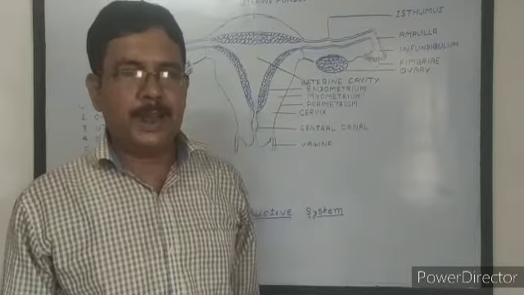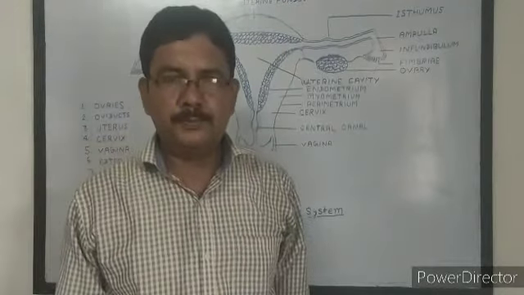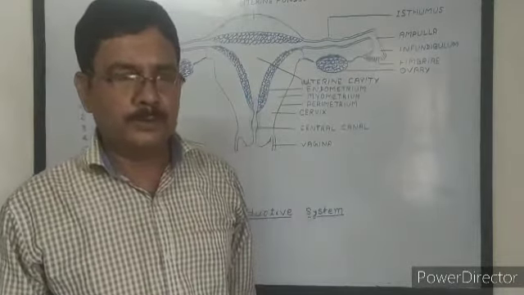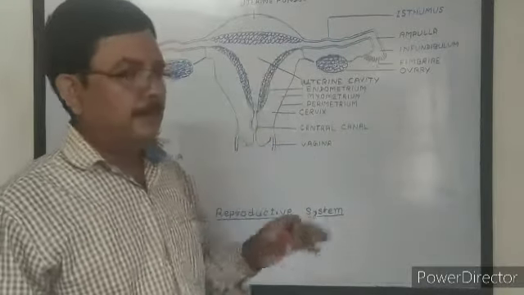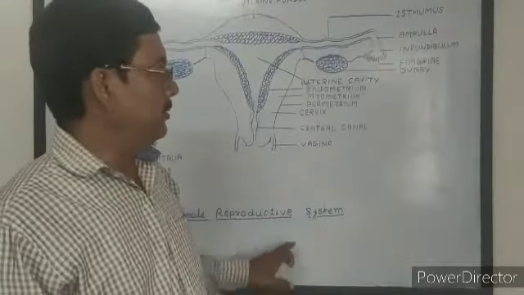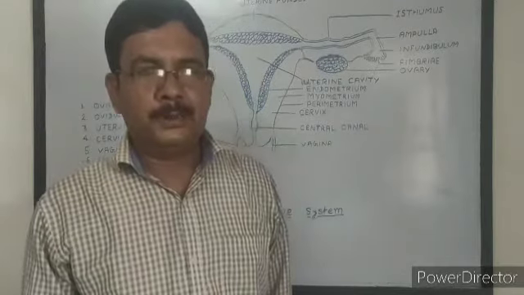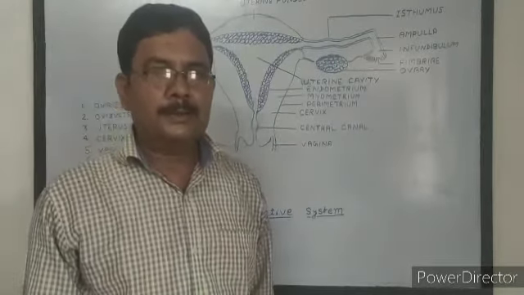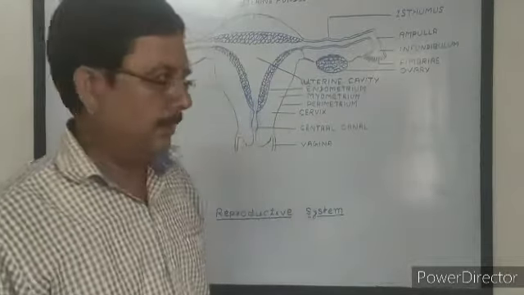The first menstrual cycle is called menarche, and in females menstruation completely stops at the age of about 50 years, which is called menopause. When pregnancy occurs, that is, the ovum is fertilized, menstruation stops temporarily, and after the birth of the young one, the menstrual cycle starts again after 2 to 3 months.